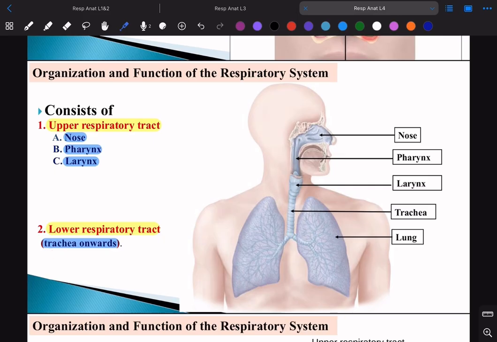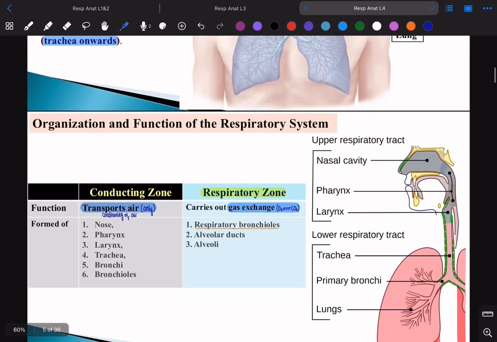Yani the trachea, the bronchi, the bronchioles, the alveoli, the lungs. All of these form the lower respiratory tract. Meaning the upper respiratory is only formed by the nose, pharynx and larynx, okay? Then we have another division.